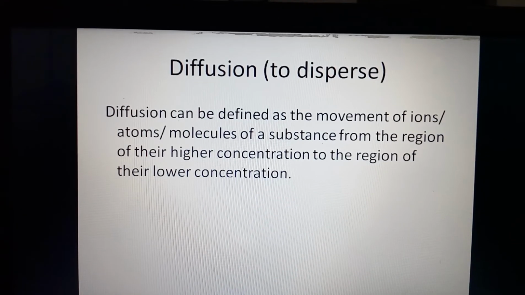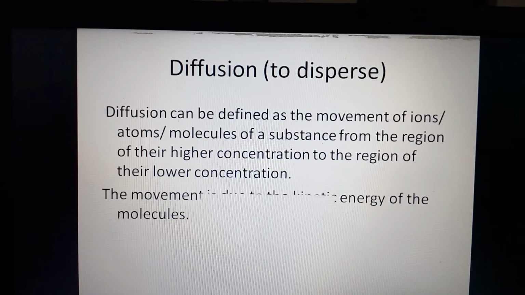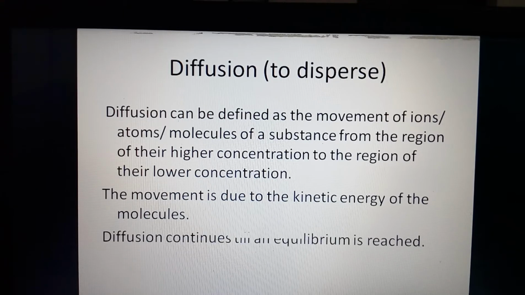In the process of diffusion, the movement of atoms, ions, molecules takes place due to the kinetic energy of those molecules, and due to this kinetic energy the molecules get dispersed.